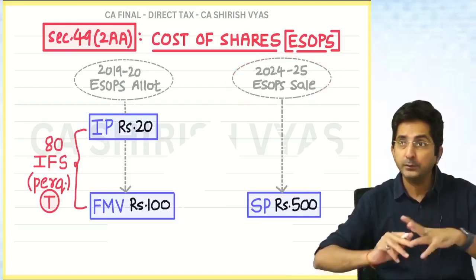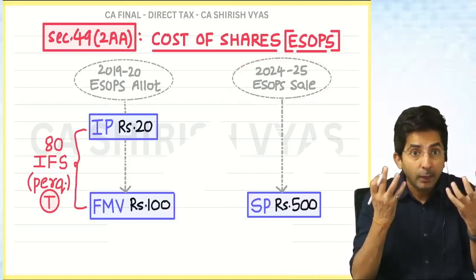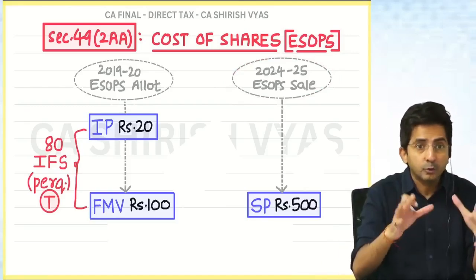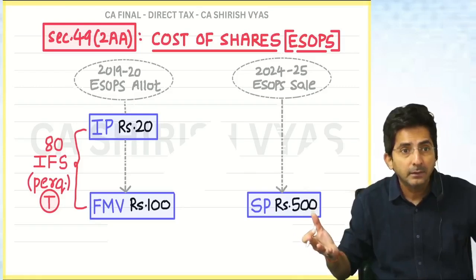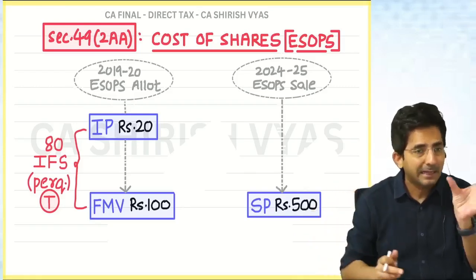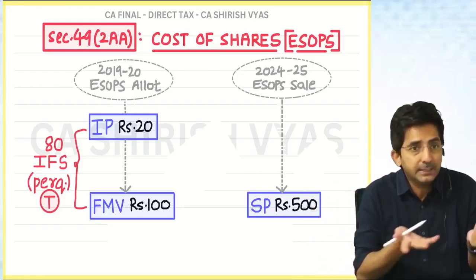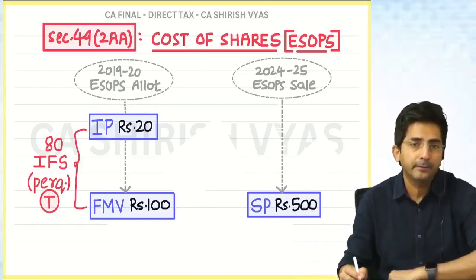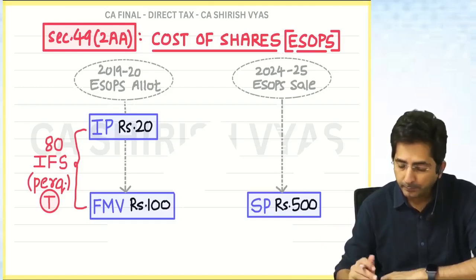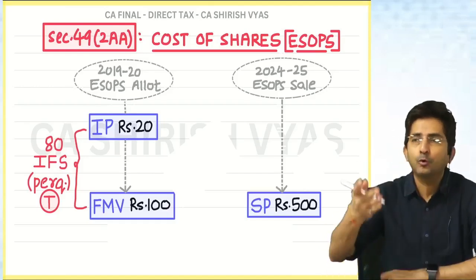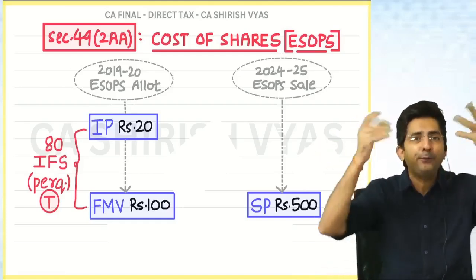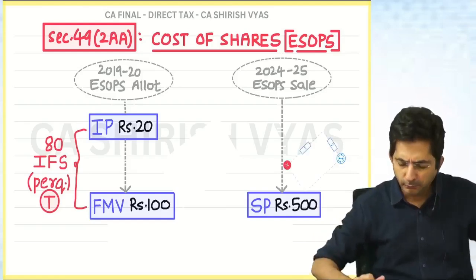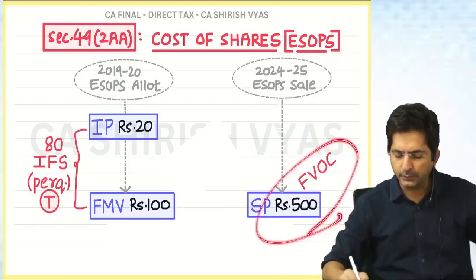So now tell me, when you sell shares, it is a sale of shares. Shares are a capital asset, sale is a transfer, so capital gains will arise. How do you get the hint of capital gains? Capital asset plus transfer. How will you calculate? Don't wander here and there. FEOC, start with full value of consideration. Very good. So this is the FEOC.